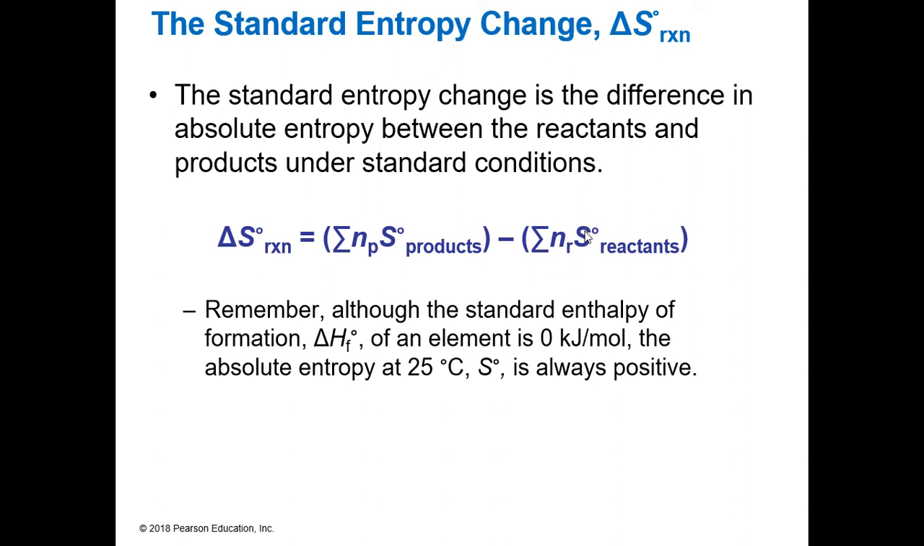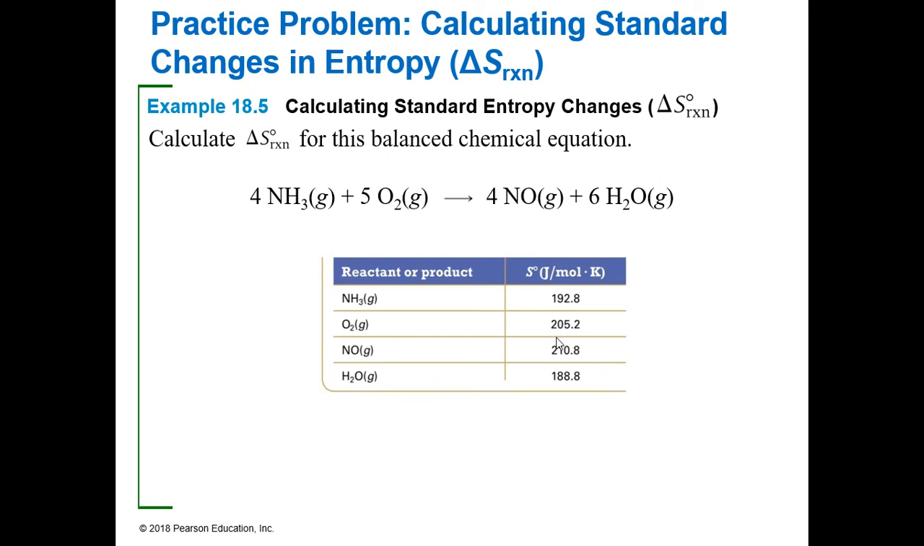Remember, we did enthalpy before. The enthalpy of formation of any element before was 0 kilojoules per mole. Here we have an absolute entropy at 25 degrees Celsius. We know, though, that our S values are always going to be positive, right? Because there's always going to be some entropy of our system. We will not ever have a 0 like we had before with enthalpy. This is because the only 0 we would have would be a perfect crystal at 0 Kelvin.